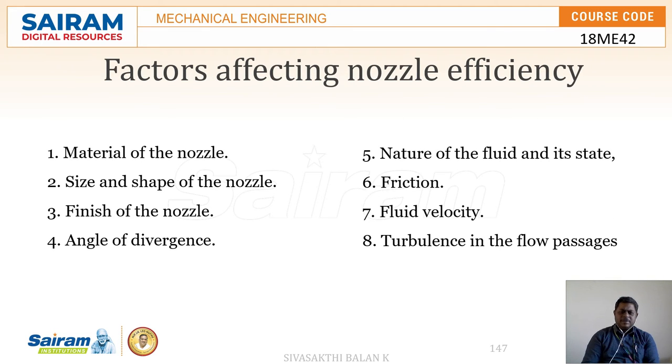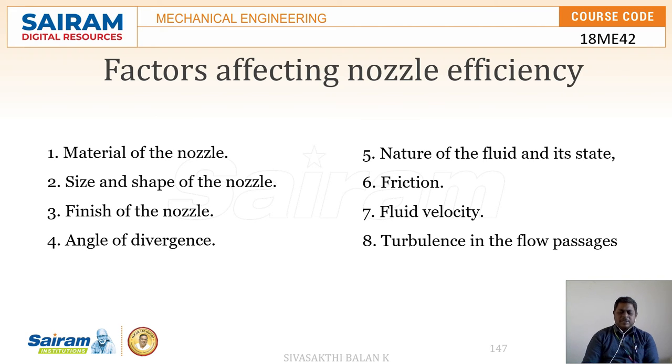Now we can put all these factors which affect the nozzle efficiency in 8 points. First one is the material of the nozzle, which is a main factor. Because of this, the efficiency of the nozzle might reduce or increase, and the size and shape of the nozzle also affect the nozzle efficiency.